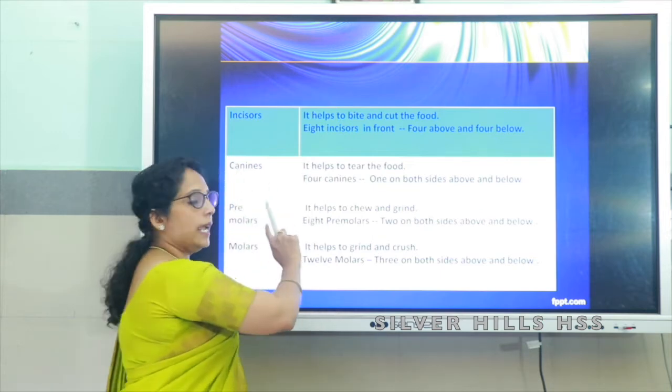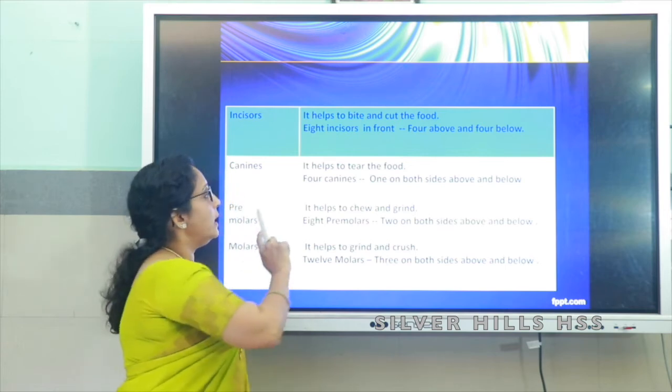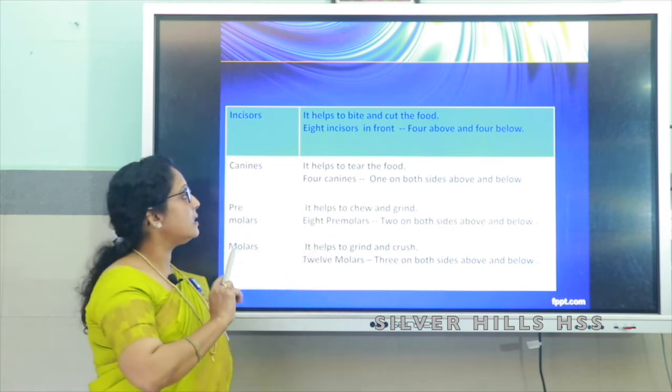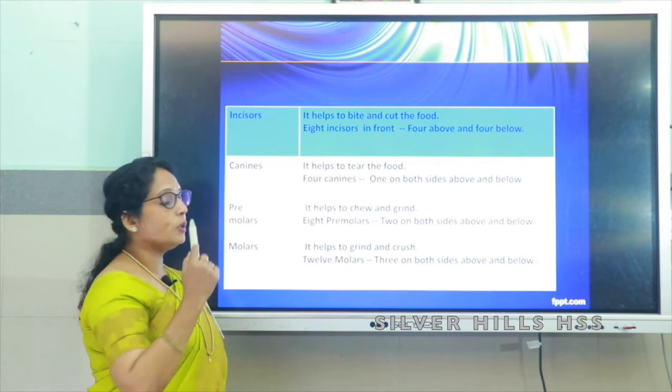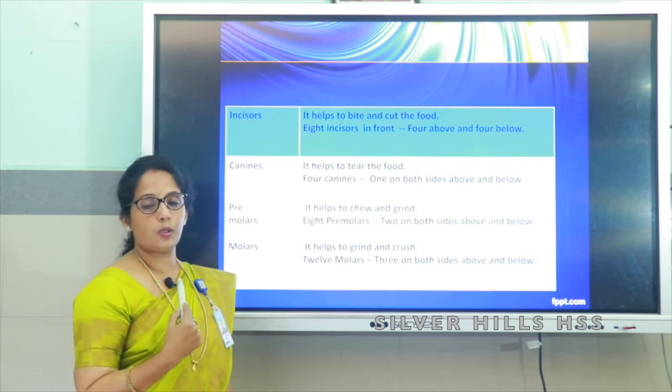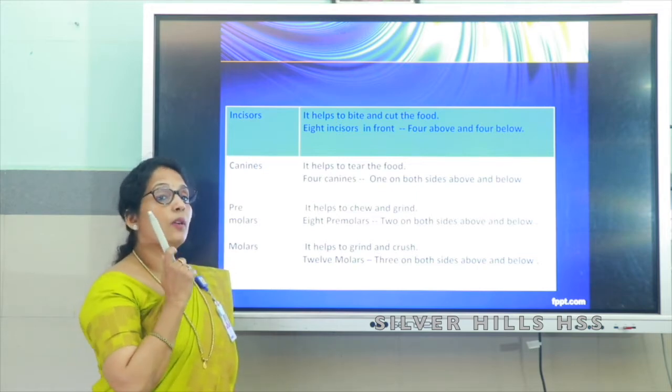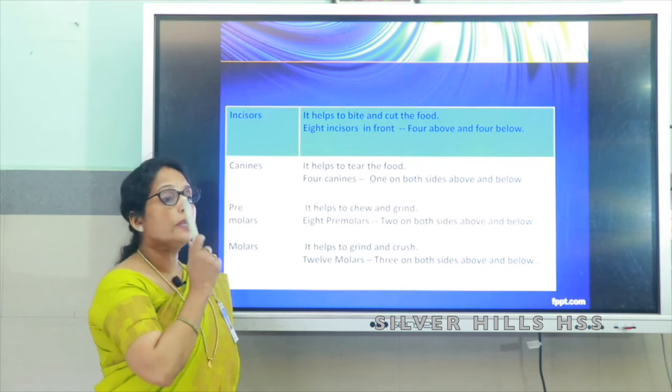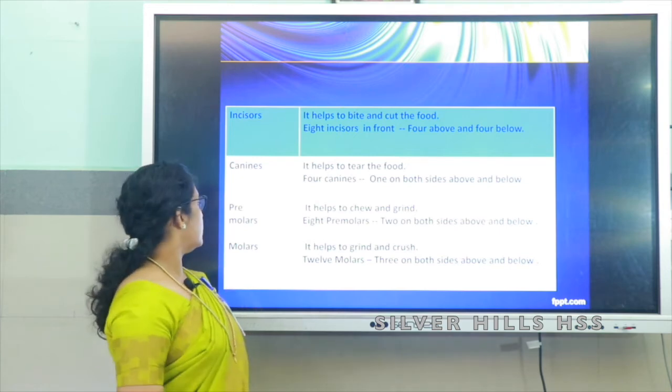Then canines help to tear the food. How many? 4 canines, that is 2 canines in the upper jaw and 2 canines in the lower jaw. That means 2 means 1 on one side. So, in the upper jaw 2 as well as the lower jaw 2.